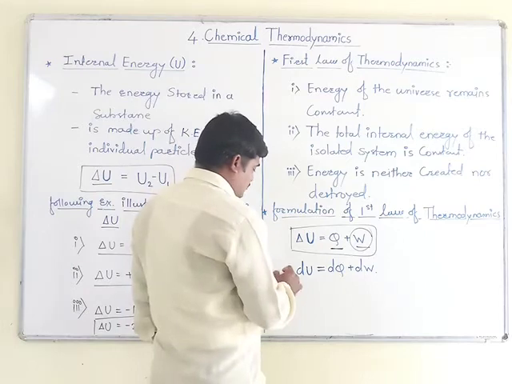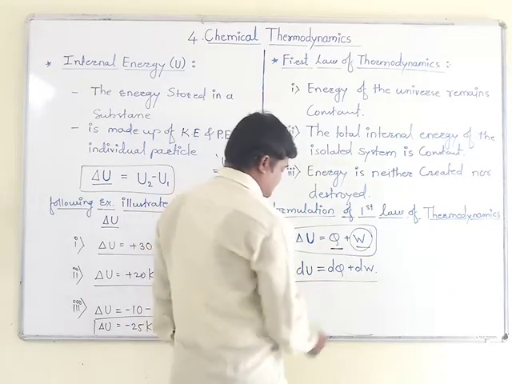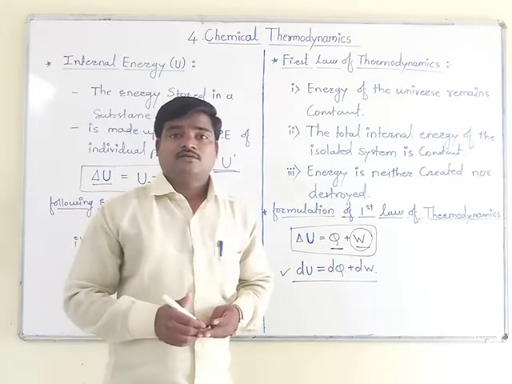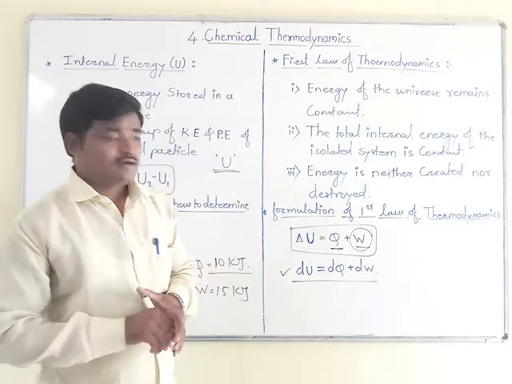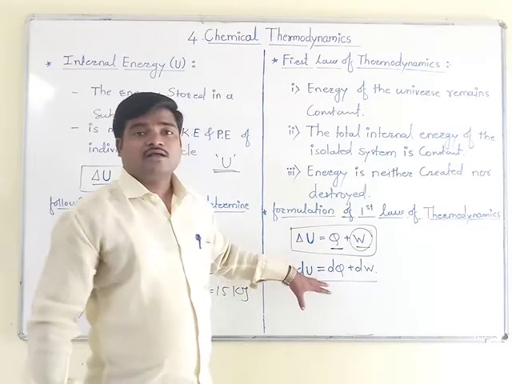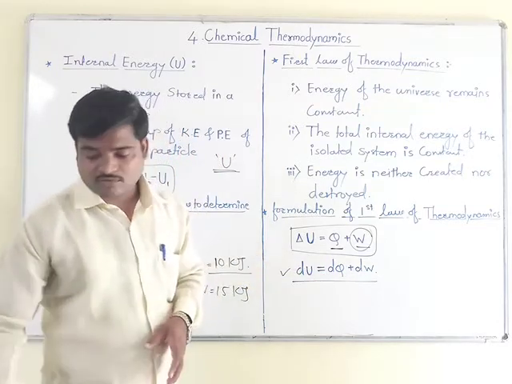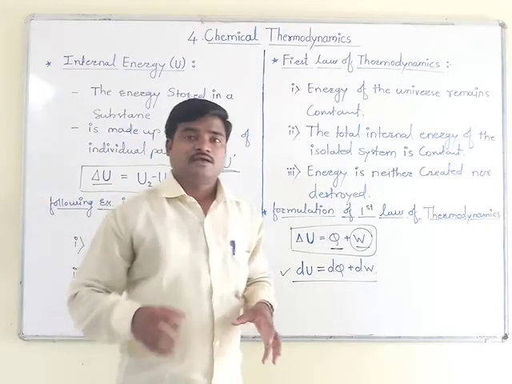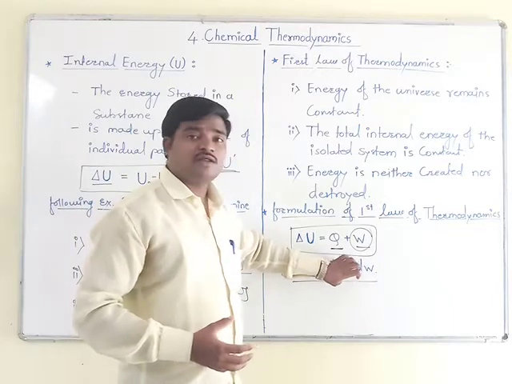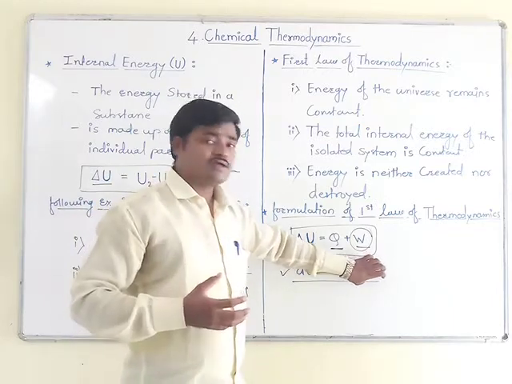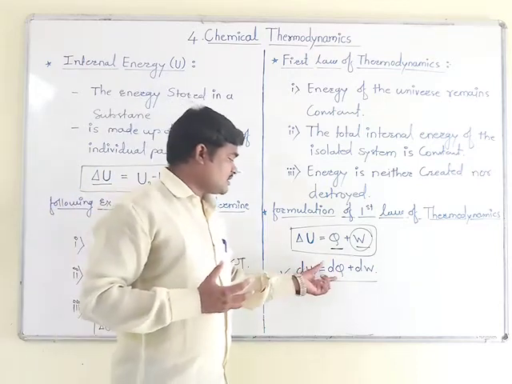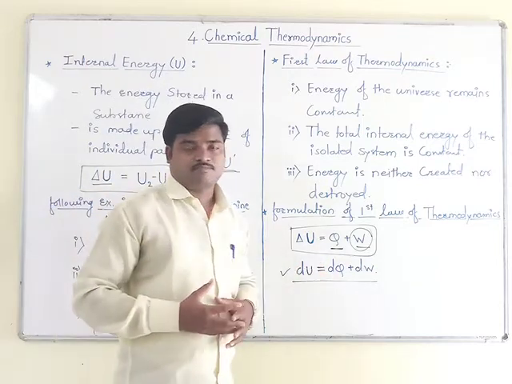Now what does this equation stand for? dU is equal to dq plus dw. This equation gives us information that for small changes or small processes, where there is a small increase in internal energy, small heat, and small work done, we have to use this equation.